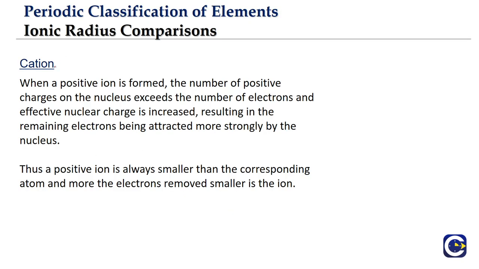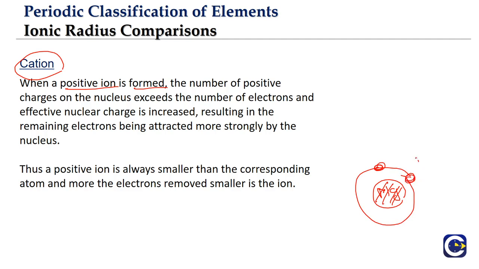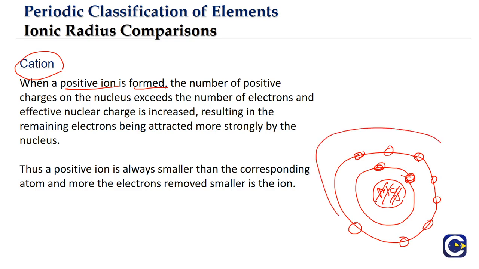Now if you talk about a cation, a positively charged ion, what happens when it is formed? Let us assume magnesium. Magnesium has a nucleus, with 2 electrons in the first orbit, 8 electrons in the second orbit, and 2 electrons in the third orbit.